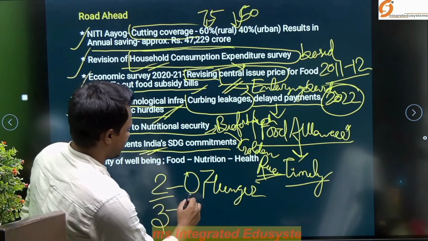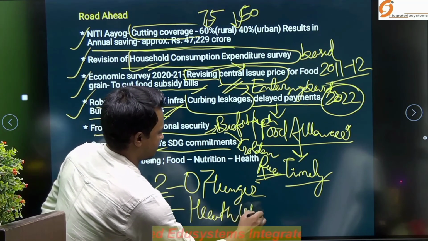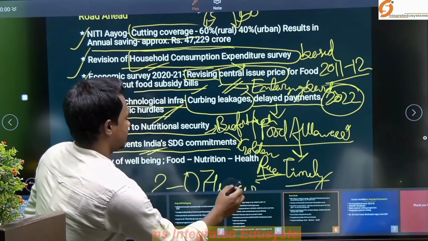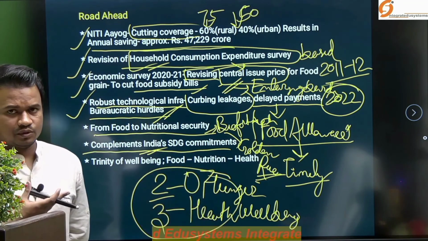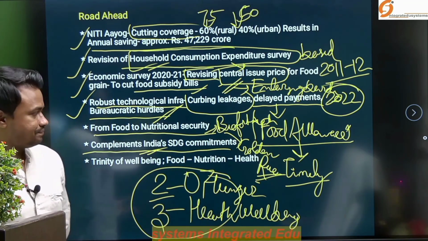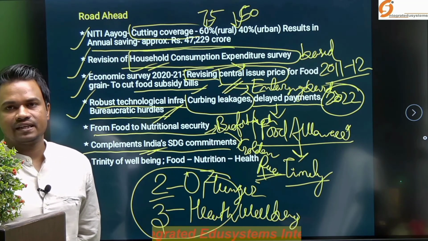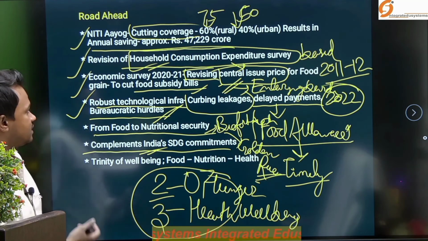SDG 3, health and well-being. These are the SDG goals to which India is a party, so that through leveraging the National Food Security Act, India's SDG goal commitments can also be achieved. So this is important.